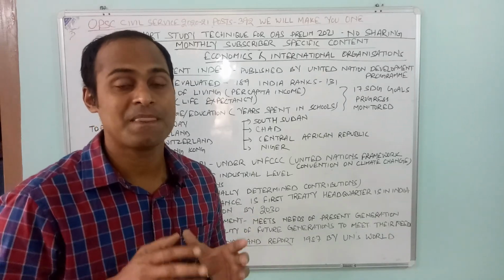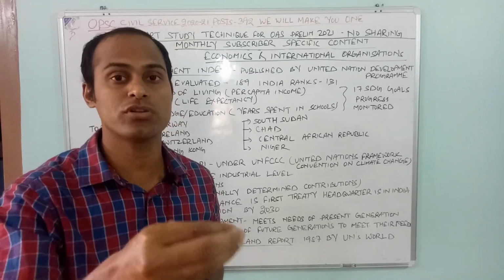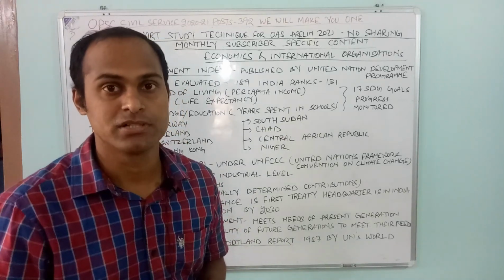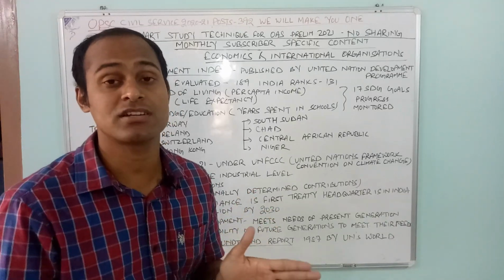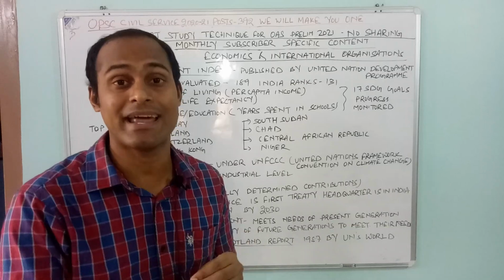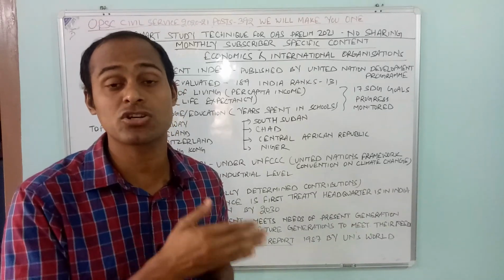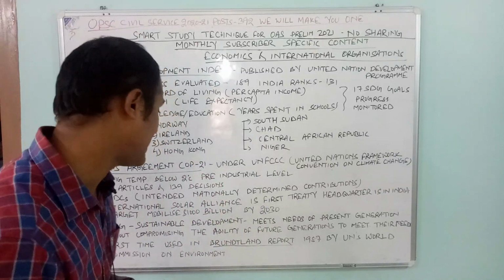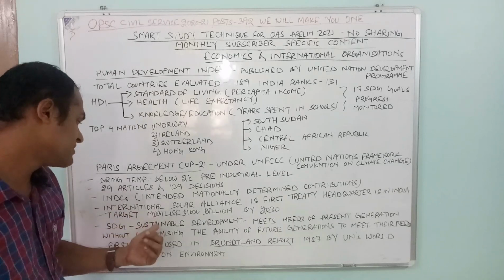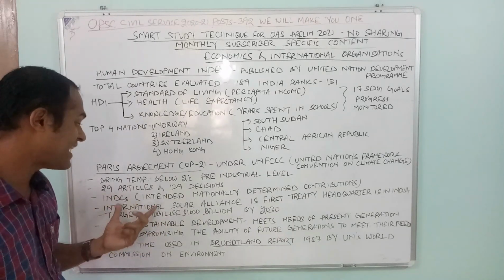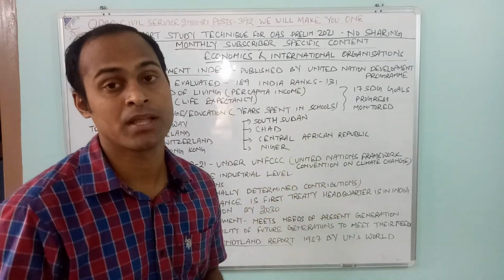What does that mean? That means the nations will decide how much they can contribute to climate change, how much they can move from fossil fuel, which is the major cause of pollution and global warming, towards sustainable renewable energy sources. Then another one is the International Solar Alliance, the first treaty with headquarters in India.